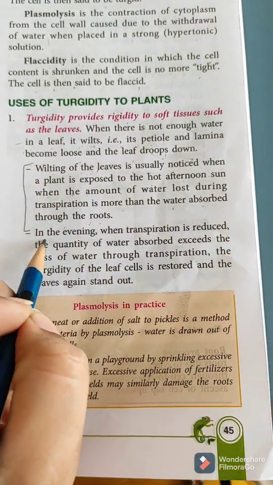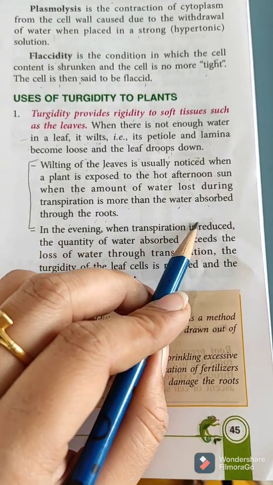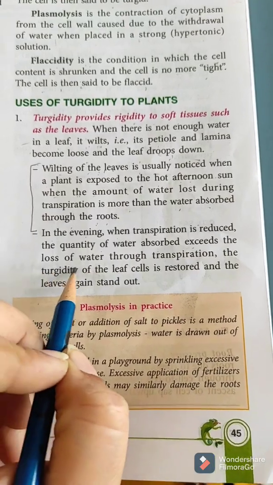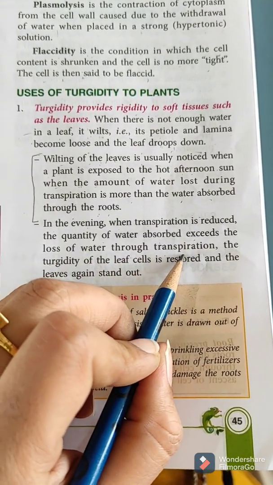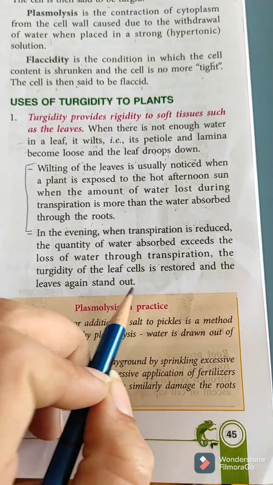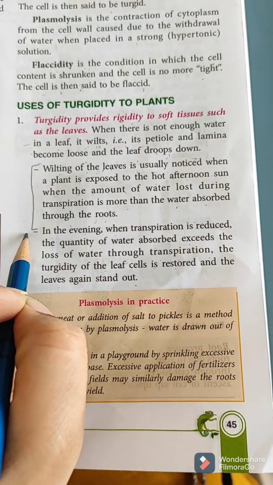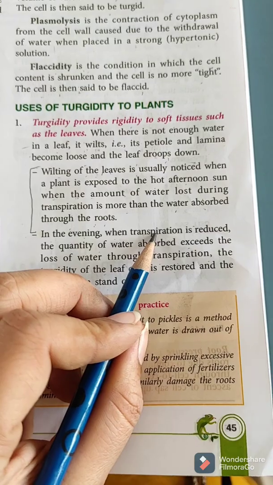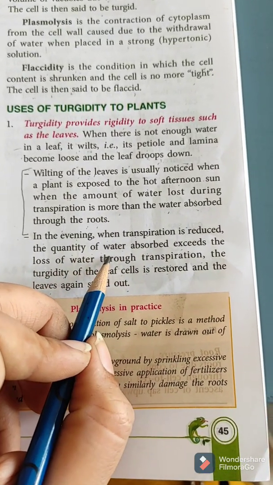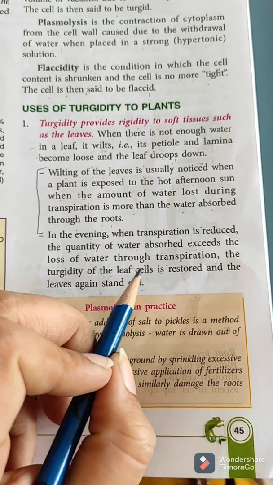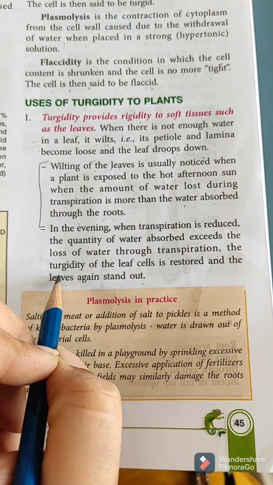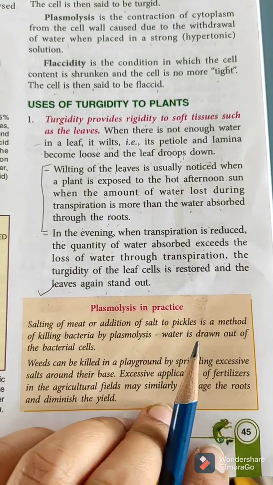Second, in the evening when transpiration is reduced, the quantity of water absorbed exceeds the loss of water through transpiration, the turgidity of leaf cells is restored and leaves again stand out. So what happened in the evening? Transpiration reduces and the water absorption rate by the root increases. So due to this, leaves will restore their turgidity. Water will again enter into the leaf cells and leaves again stand out.